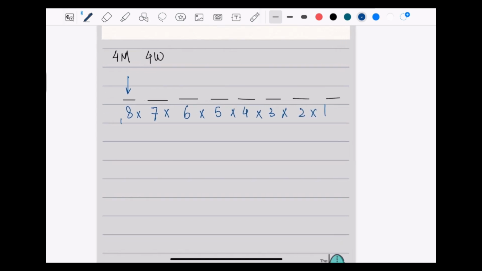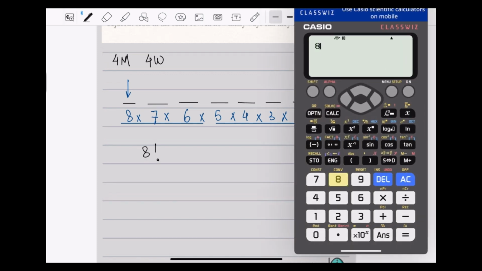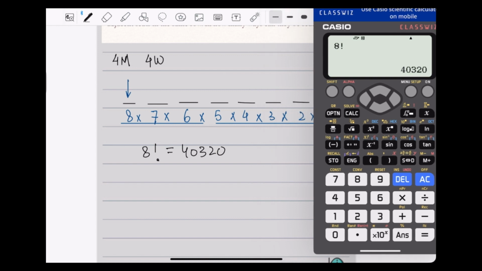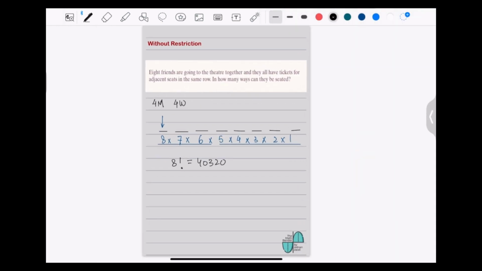If we remember from our previous session, which you may watch before coming on to this one, this is the same as 8 factorial. So there are 8 factorial ways, which equals 40320. So there are these many ways they can be seated without any restriction.